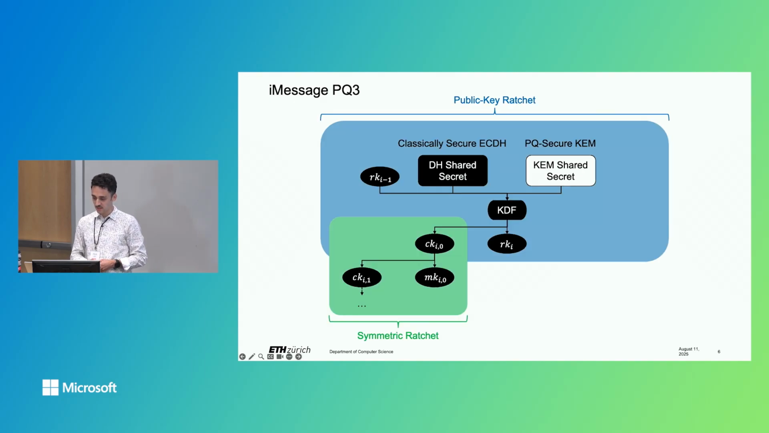The upper part of this key derivation schedule is also called the public key ratchet because you use public key cryptography to derive shared secrets, which you use to establish other shared secrets. The lower part, marked in green here, is called the symmetric ratchet because you use the shared secrets established in the public key ratchet to derive symmetric encryption keys for the actual message encryption.